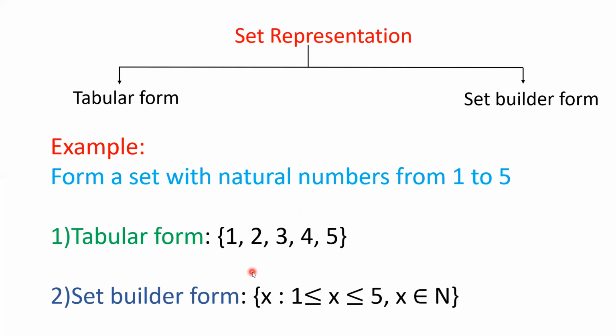Now if you want to write this condition by using set builder form, then within second bracket x such that, after such that you have to write the condition. What is the condition? We are taking natural numbers from 1 to 5. So 1 less than or equal to x less than or equal to 5. And what is the meaning of x? X means that it is a natural number. So comma, you have to write x belongs to N. That means we are taking all natural numbers which lie between 1 to 5. So all natural numbers from 1 to 5 are there. So in this way, any set you can express by using tabular form, or you can use set builder form.